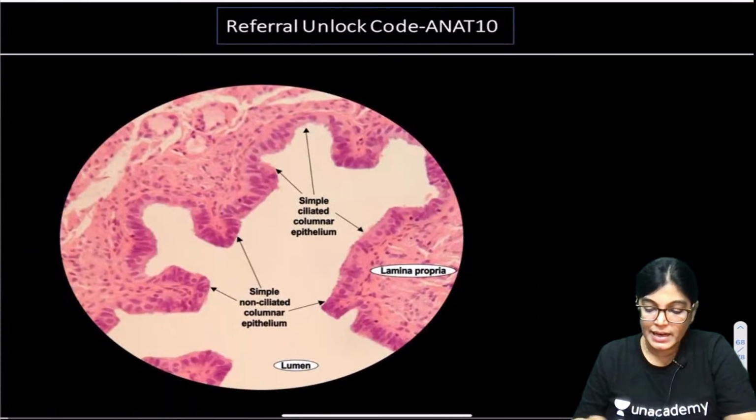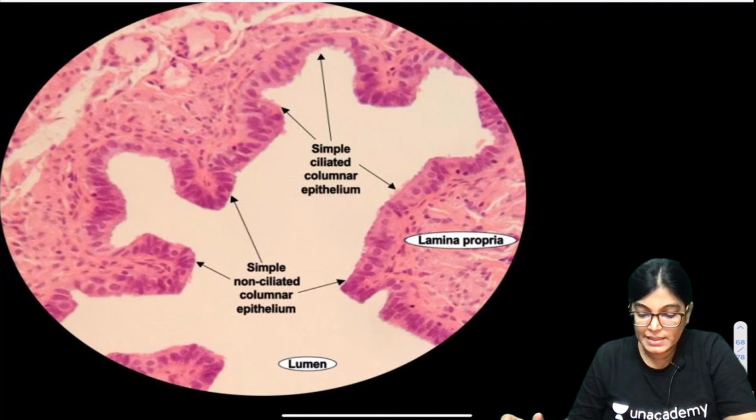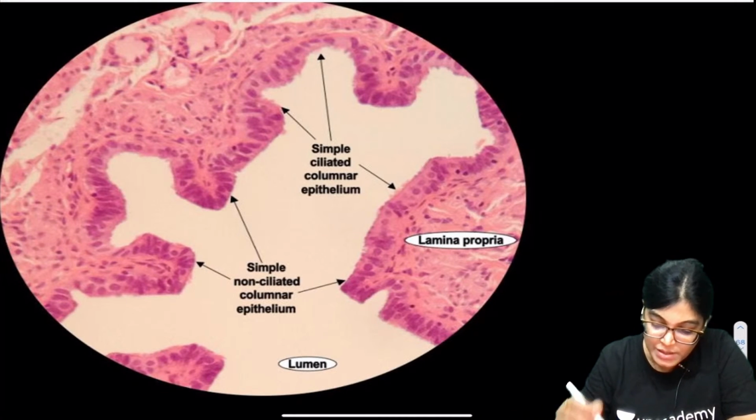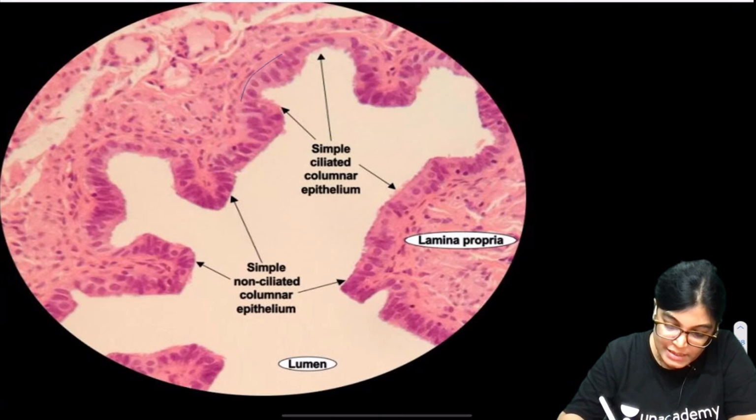Okay. So see here, I have included a slide of fallopian tube. So can anybody see here? So yes, this lumen which you are seeing. So very nicely you can see here. Okay. So this is the epithelium which you are seeing.